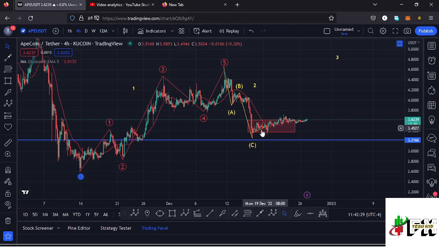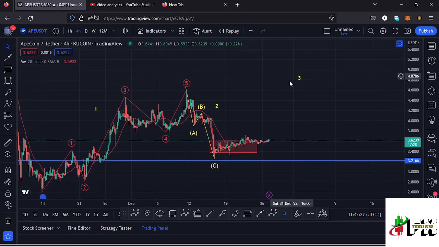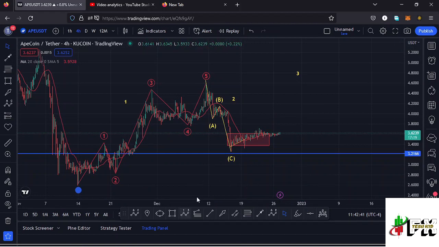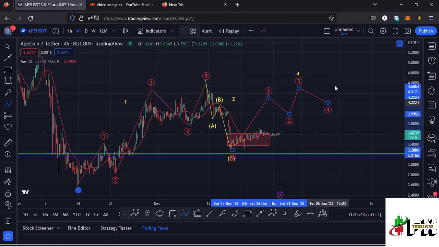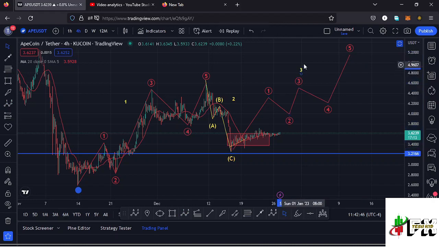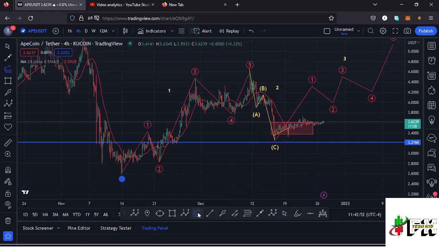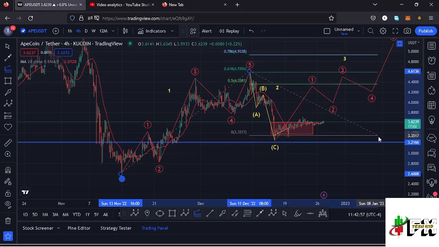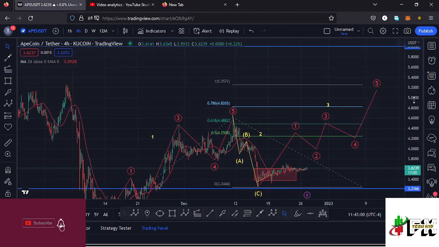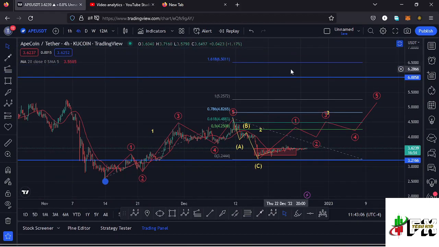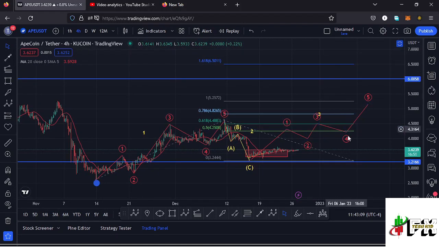And there are chances that we might have seen the low for that higher Elliott wave count 2, and very soon I'm expecting the start of this impulsive movement to the upside in the formation of a higher Elliott wave count 3. And because of its impulsive nature, I will also be expecting to see those fractal waves in formation, having the wave 5 completing the formation of that higher Elliott wave count 3 to the upside, and sketching out a minimum target area using a trend-based Fibonacci, connecting it from the low of the first wave to the high of the wave 1, then dragging the fibs to the low of the second wave. That gives me a minimum target area at the fib level 1.618, which perfectly lies at around the $6.5 mark, and that is the minimum that I would expect that wave 3 to the upside to do.